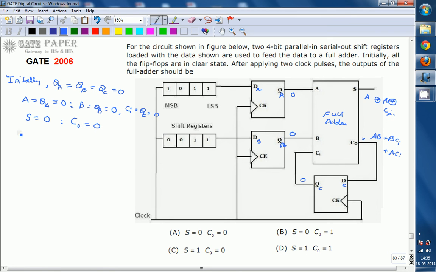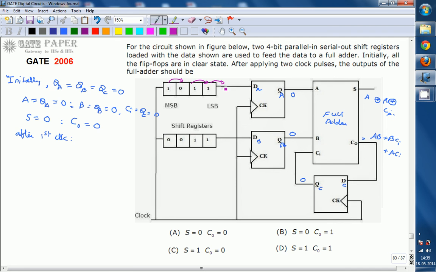So let us assume we apply a clock edge. After the first clock pulse, the inputs present at the flip-flops go to the output side. These are shift registers, so they shift towards the right in this way.